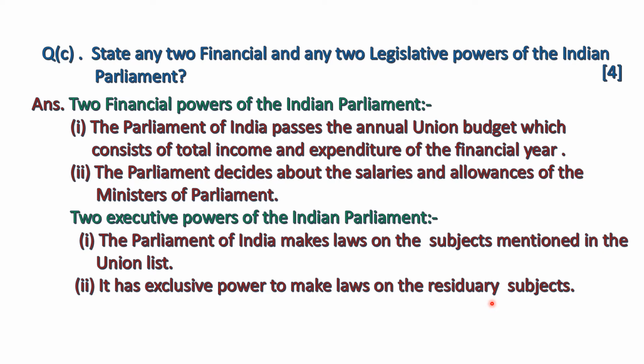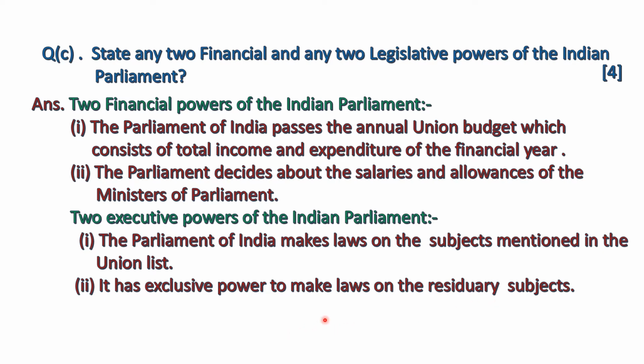Then the Concurrent List. For the subjects mentioned in the Concurrent List, the Parliament of India as well as the state legislative assemblies can make laws. But in case of a clash, the Parliament of India's laws prevail over the laws made by the state legislative assemblies.